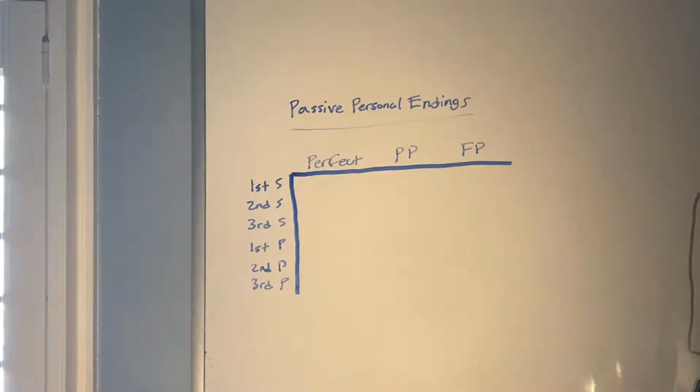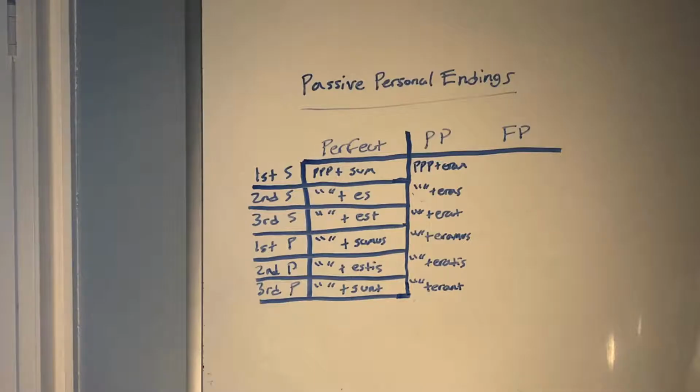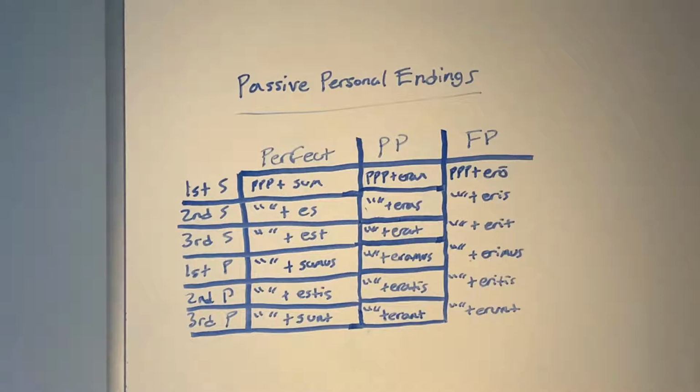Now let's review the passive personal endings for perfect, pluperfect, and future perfect. For perfect, it's the perfect passive participle plus one of the present forms of sum. So sum, es, est, sumus, estis, sunt. For pluperfect, it's the perfect passive participle plus one of the imperfect forms of sum, esse. So eram, eras, erat, eramus, eratis, erant. For future perfect, it's the perfect passive participle plus one of the future forms of sum, esse. So ero, eris, erit, erimus, eritis, erunt.